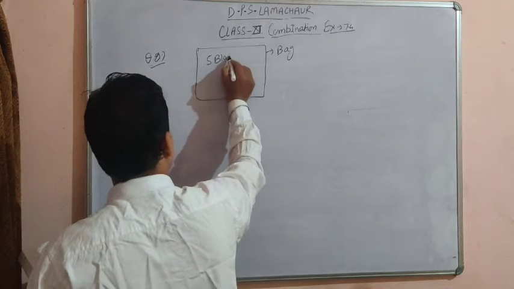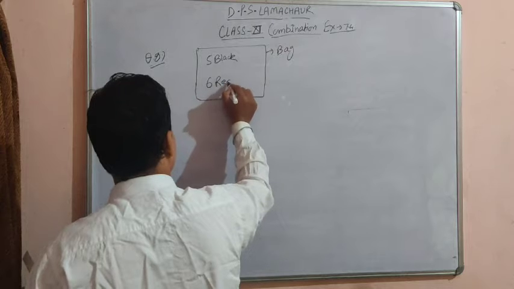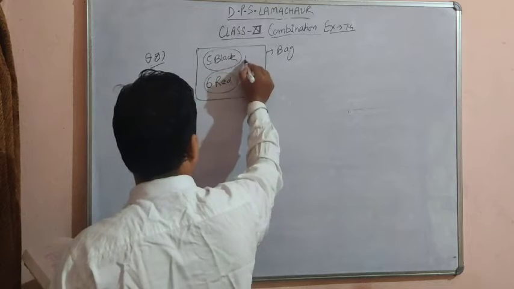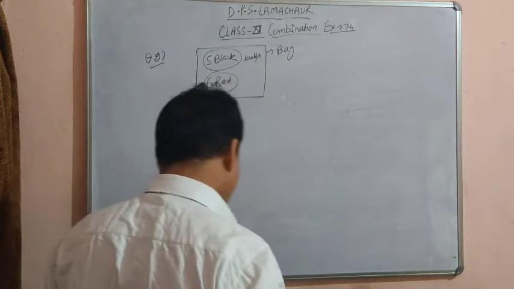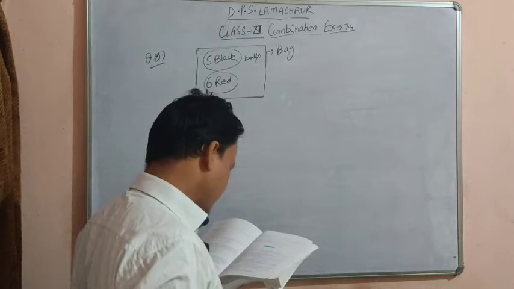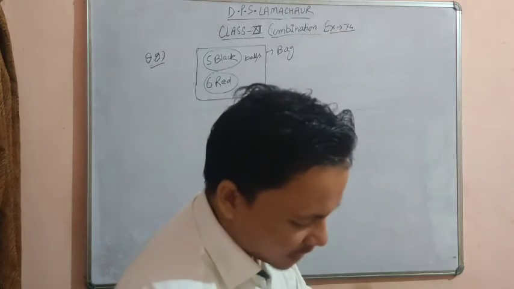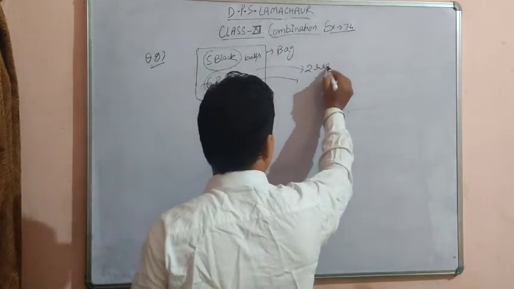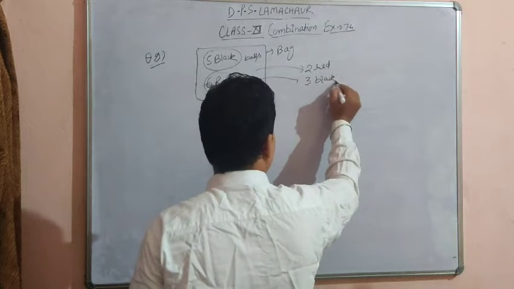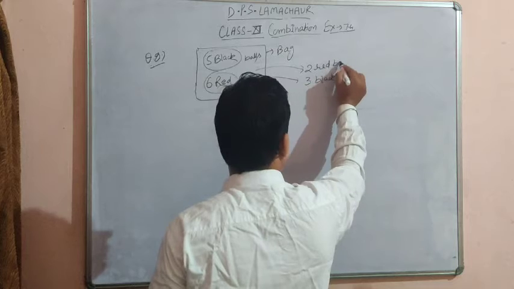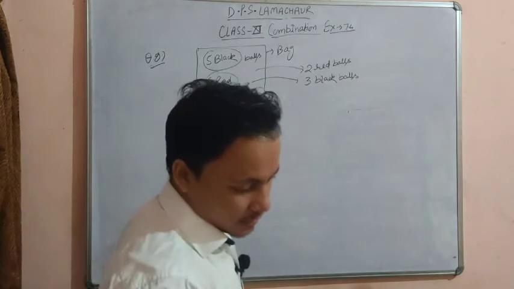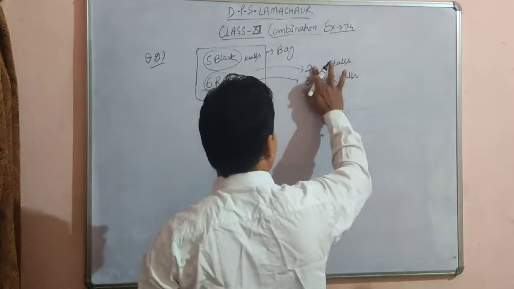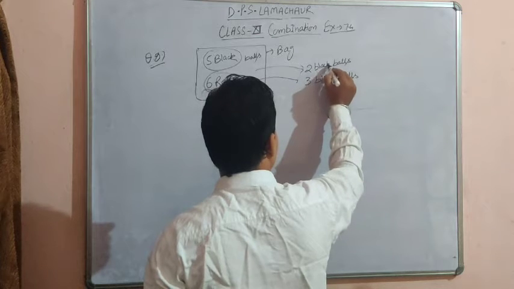5 black and 6 red balls. Okay, 6 red balls and 5 black balls. So determine the number of ways in which 2 black and 3 red balls can be selected. We have to select 2 black and 3 red balls.